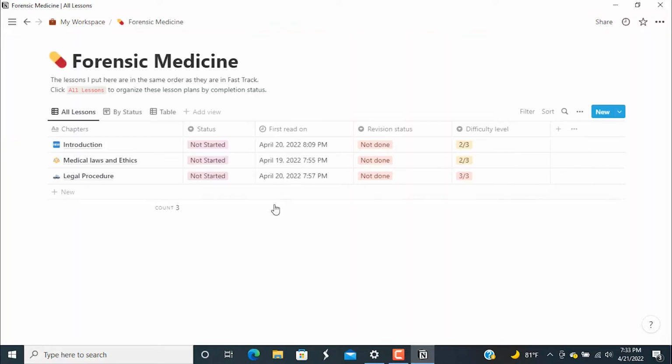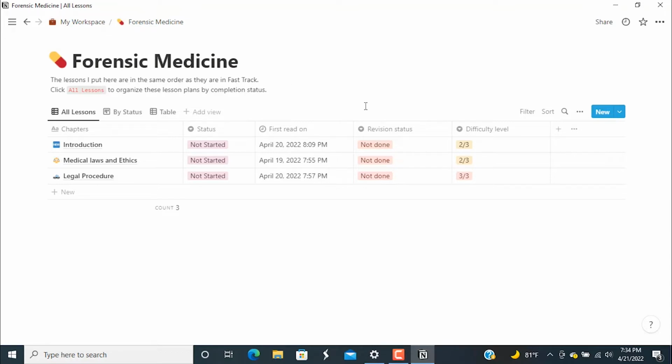Let's click on this, and this is the first template that I have created. Actually, the template is available in Notion, but I've organized it in a way that I can keep track of every topic. I've prepared notes on 3 topics till now: the basic introduction of forensic medicine, medical laws and ethics, and the legal procedures. And since I've been using Anki for a long time now, I wanted to incorporate the two basic ideas of Anki into Notion itself.